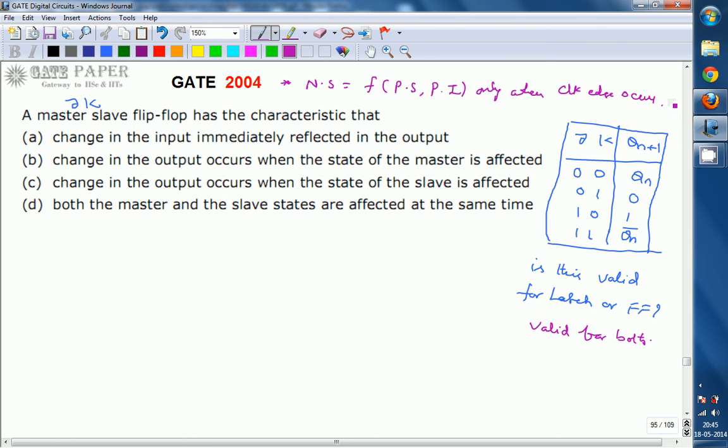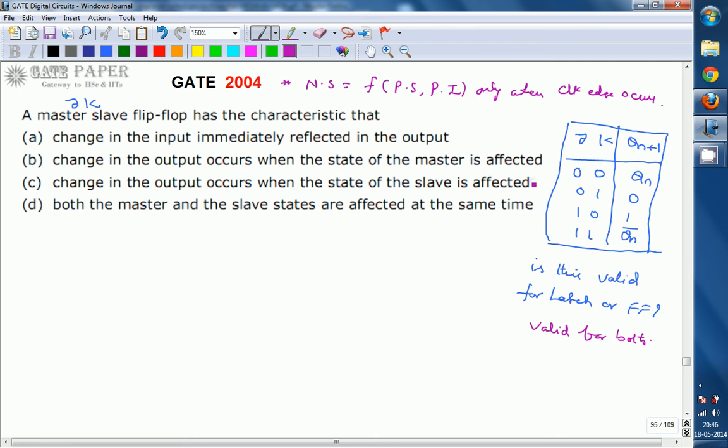If the clock edge is not occurring, the next state will not change even though the present input changes, until the clock edge occurs. That is in case of a flip-flop.